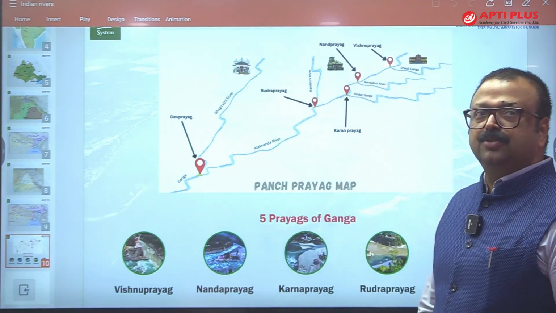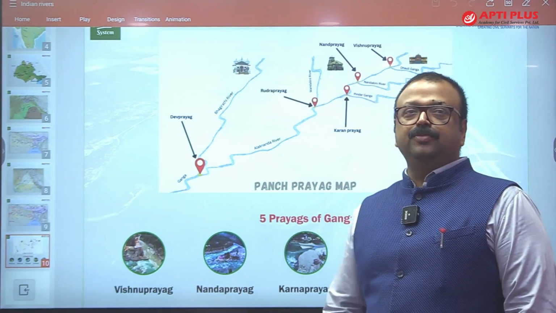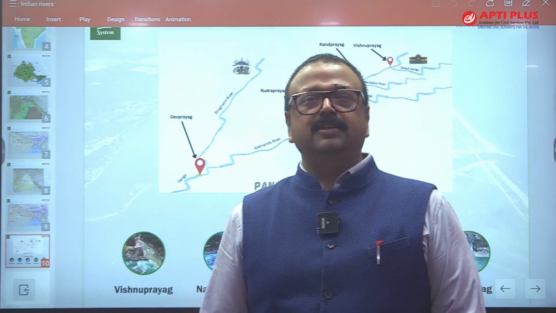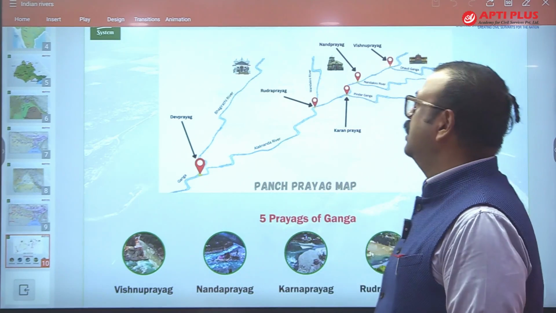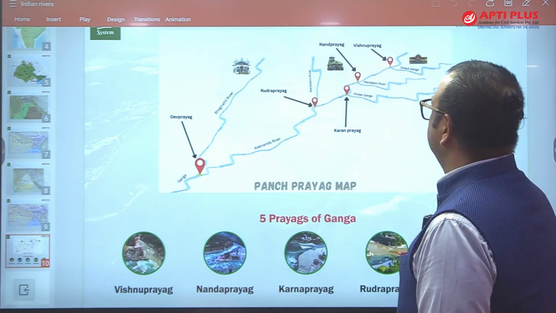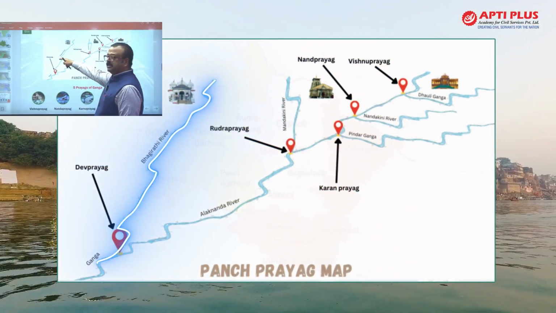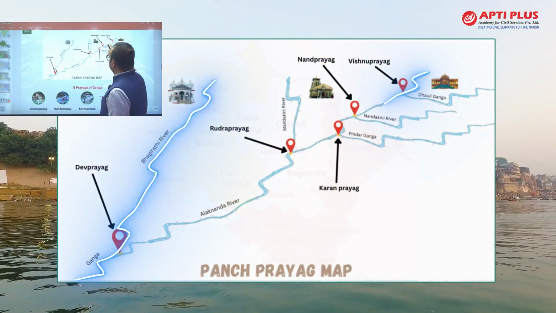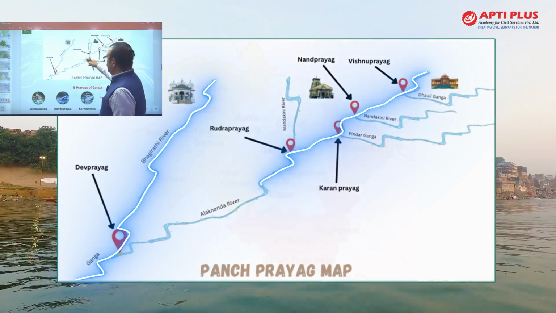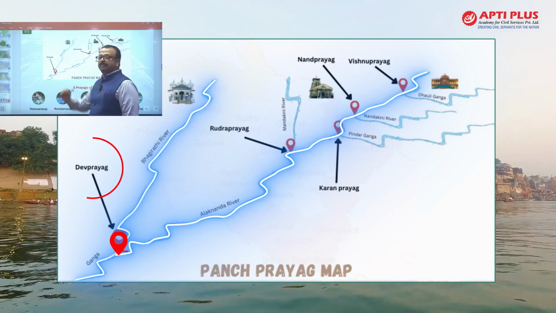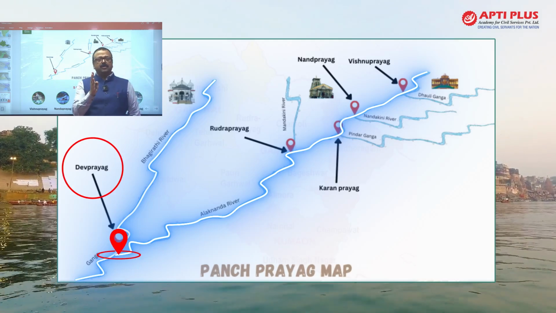So let me explain those prayags to you, because in your West Bengal BCS examination they are asking so many questions on prayag. So what are those prayags? Mainly two streams are there, one is Bhagirathi and another one is Alaknanda, and these rivers make a confluence near Devaprayag, and from Devaprayag we call it Ganga.